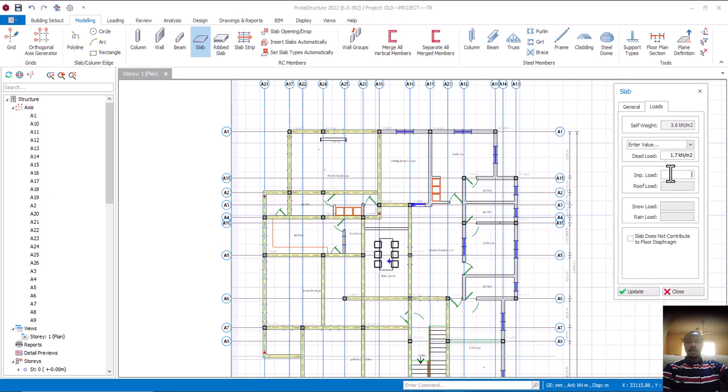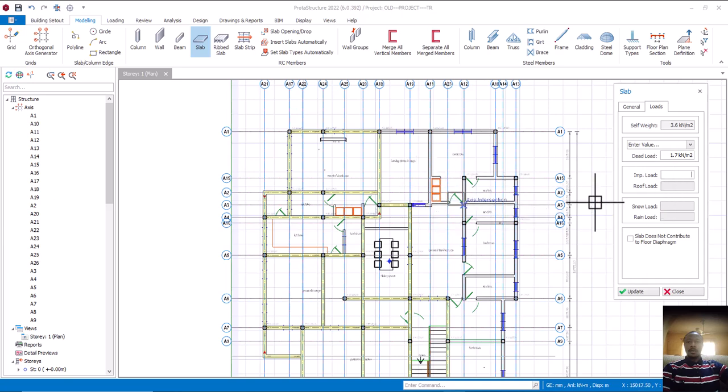Understand? All right. So you need to now know what this structure is for. Is it residential or commercial? And you know that when it comes to residential, it's just single. Is that okay? While commercial, we have plenty of it. So now if you say it's residential, good and fine. If it's commercial, you now ask which type of commercial. Is that okay? All right. So we have a school, hospital, mosque, church, shopping mall, shopping plaza, a lot of them like that. Is that okay? So you need to know what type of structure you are designing for.